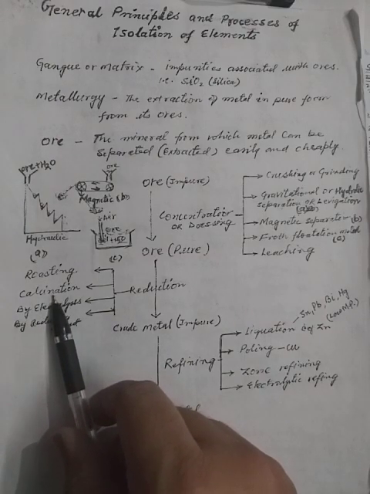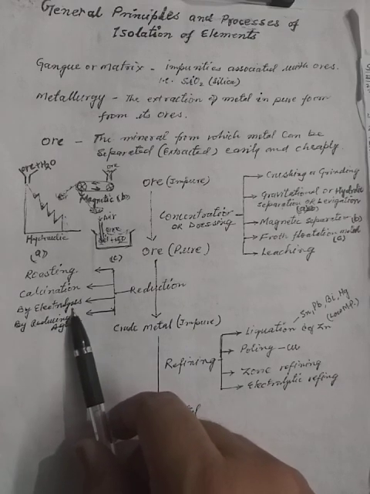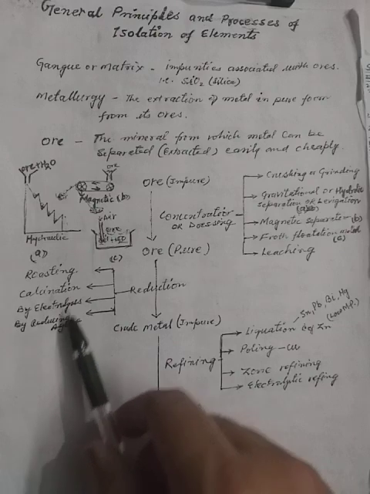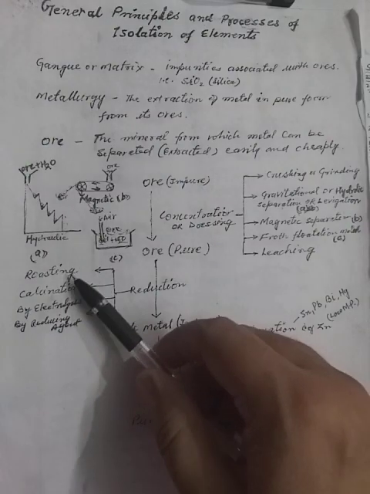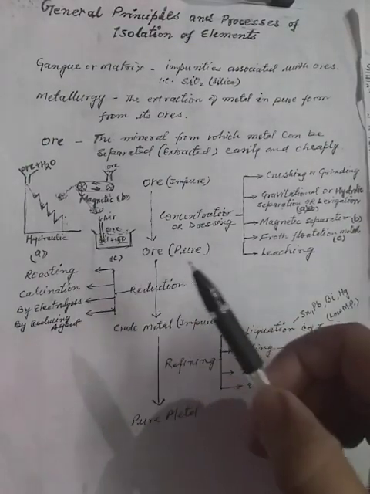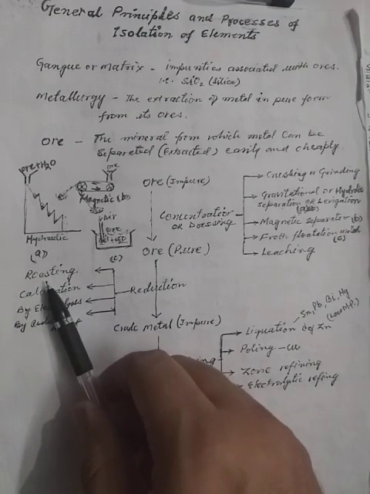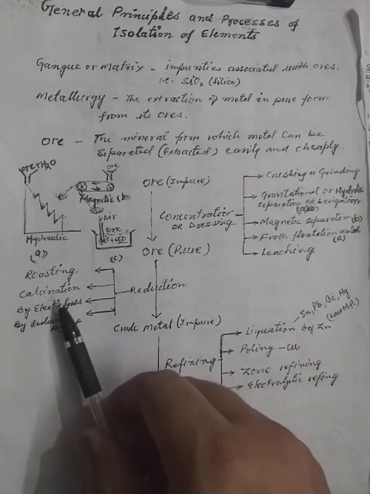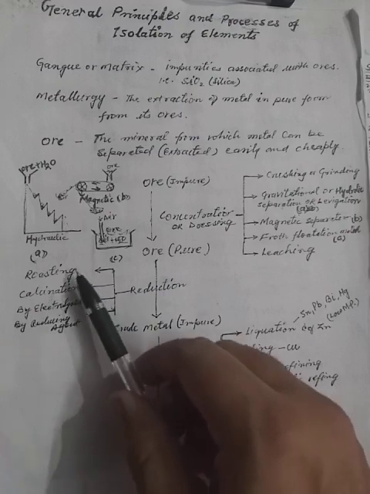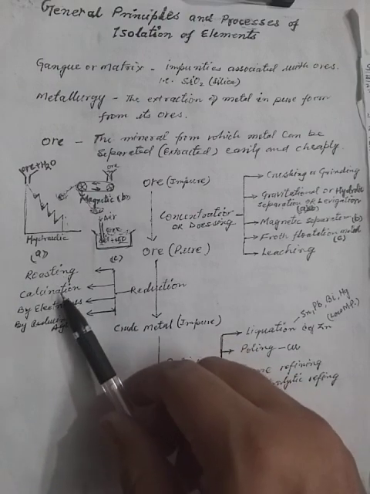Calcination is when the ore is heated in no oxygen or a very limited supply of oxygen. Then there are electrolysis and reducing agents. These methods are based on these two steps, and the steps depend upon the ore formula. Now if the ore is a sulfide, then we can go with roasting. If it is a metal carbonate, then calcination can be used. So we convert the ore into its oxide by either roasting or calcination.